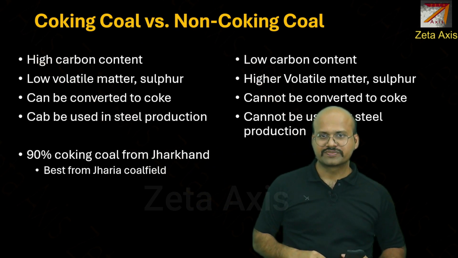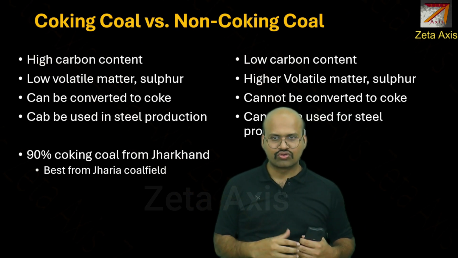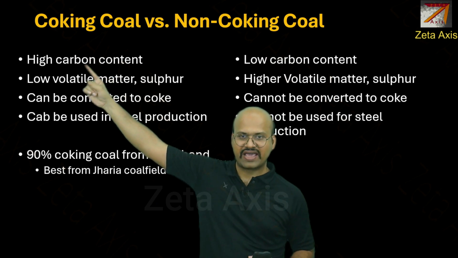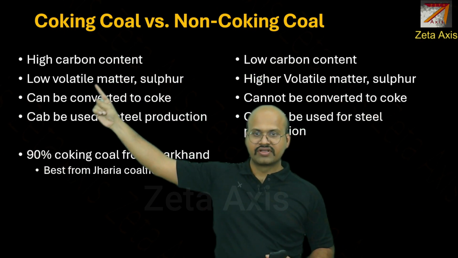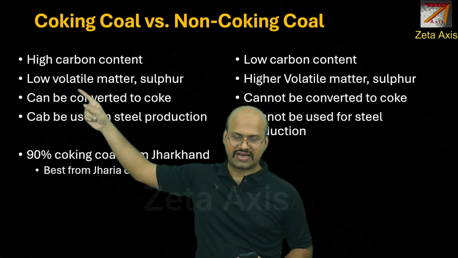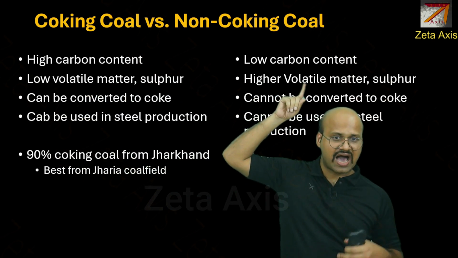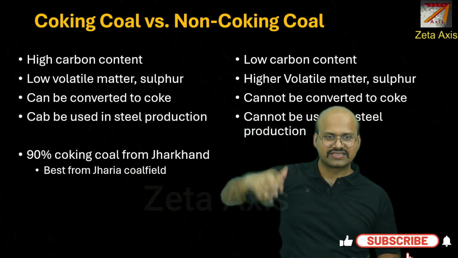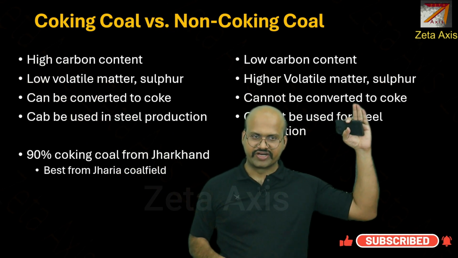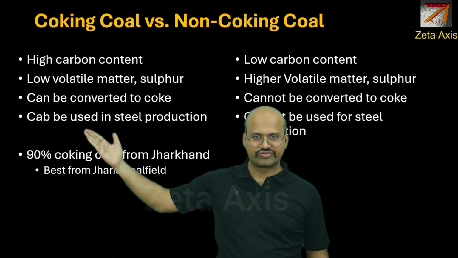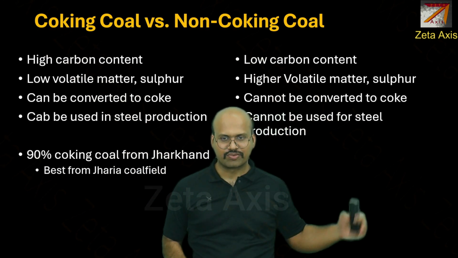Here is the main difference between coking coal and non-coking coal. Coking coal has higher carbon content, non-coking coal has low carbon content. Coking coal has low volatile matter like moisture, while non-coking coal has higher volatile matter. We have seen that it has higher moisture. Coking coal can be converted to coke, non-coking coal cannot be converted to coke. Coking coal can be used in steel production, non-coking coal cannot be used for steel production.